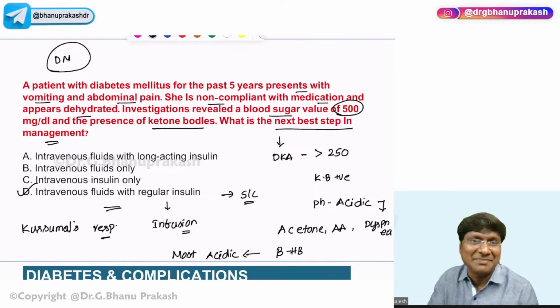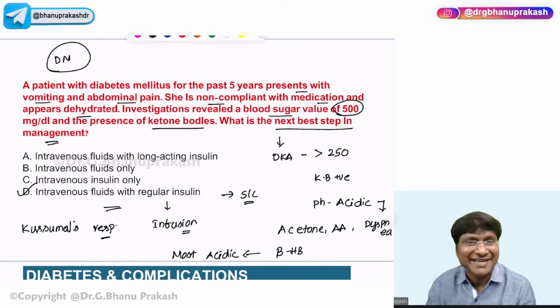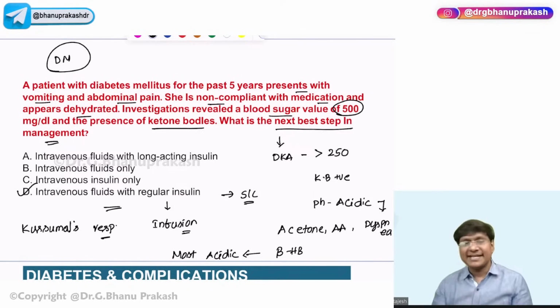What exactly is the treatment of choice? You need to give IV fluids followed by insulin infusion. You also need to monitor the potassium levels, because whenever you give insulin infusion, the potassium level decreases. And you need to give antibiotics, because infection is the most common precipitating factor for diabetic ketoacidosis.